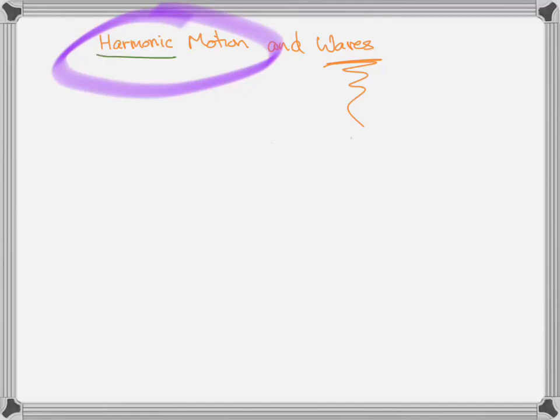We understand harmonic means that it's repeated, but what are the characteristics? That's the word I was looking for. The characteristics of harmonic motion. A characteristic of harmonic motion is that there is an equilibrium point, right? And that equilibrium point is what? Equilibrium we have defined at many different times in many different parts of physics.